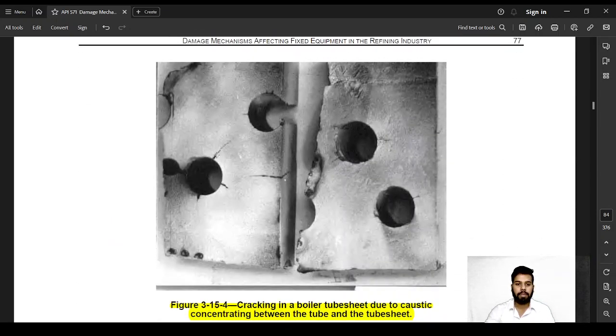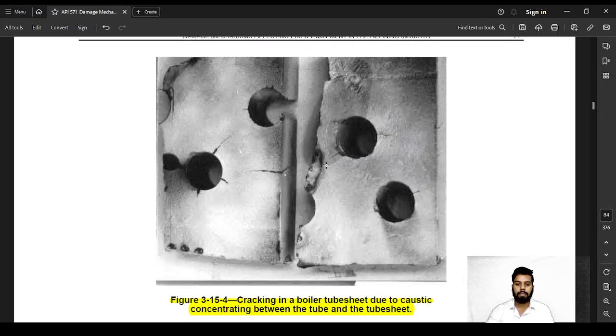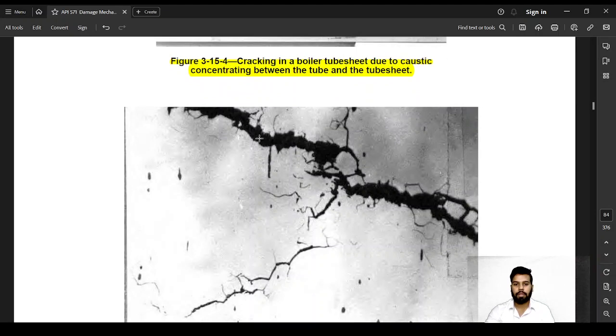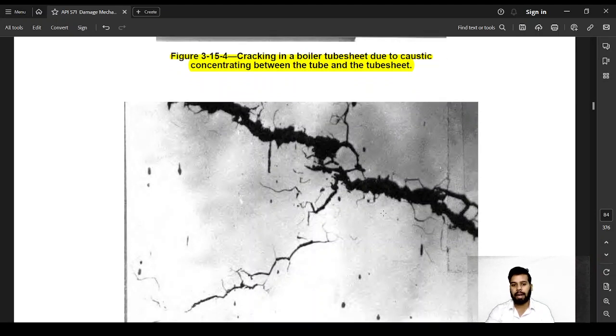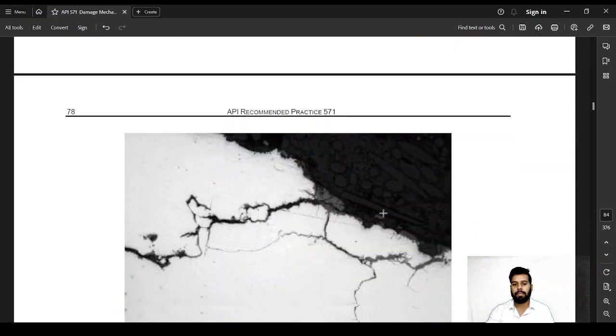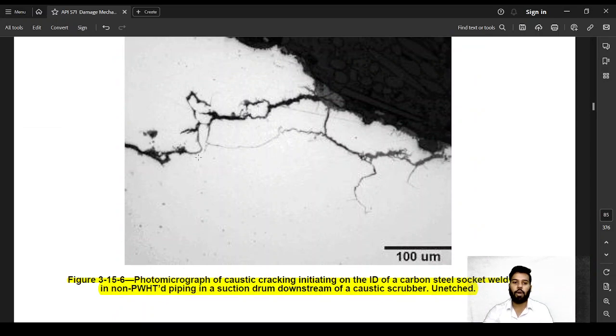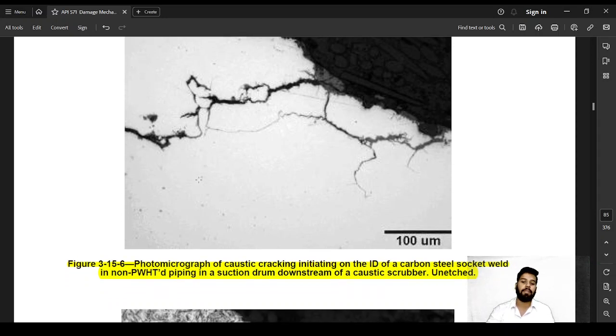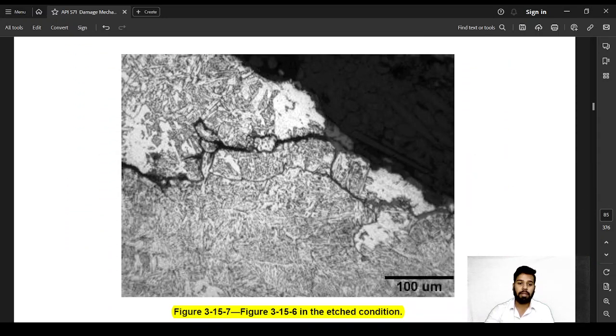Same things here, these kinds of cracks. This is also considered to be a crack that you can see. The same thing, mostly all stress corrosion cracking looks like this. So in most cases this is going to be similar, but the reason for these kinds of stress corrosion cracking can be different depending on what kind of processes you are working this equipment on. Same thing, you can see this crack. This is a stress corrosion cracking.